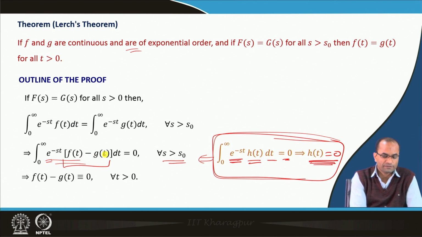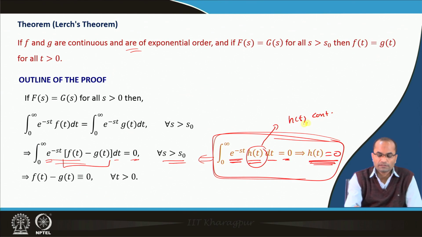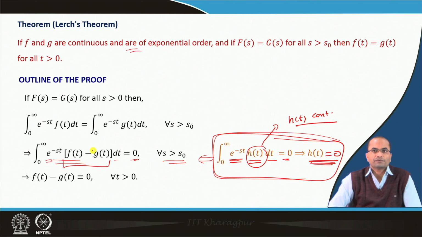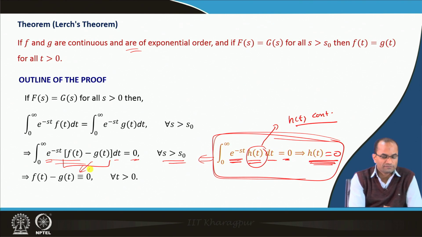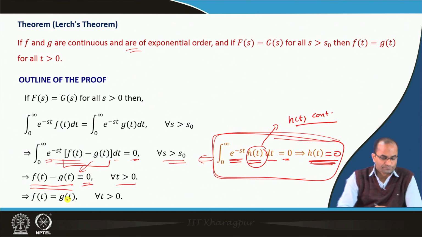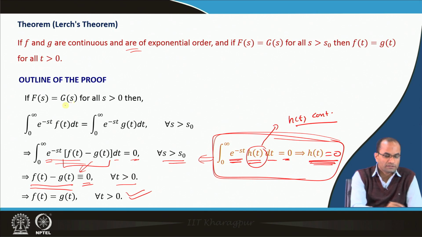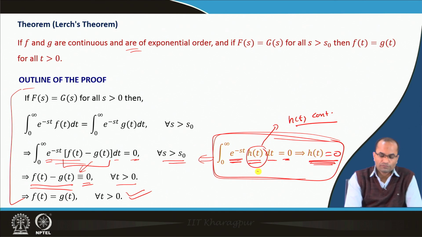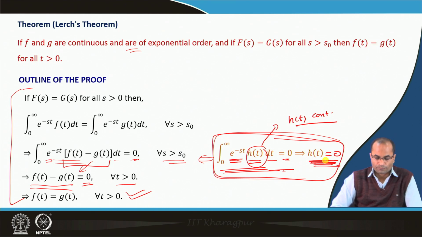So, here having this result with us, we have e power minus s t and the function f(t) minus g(t) dt equal to 0, and this holds actually when h(t) is continuous. In this case also we have this continuity because f and g are continuous. So, in that case we can say that f(t) minus g(t) is identically 0 for all t, that means f(t) equals g(t) for all t. So, this is the outline of the proof, but we have to show that the integral of e power minus s t h(t) dt equal to 0 implies that h(t) equals 0.